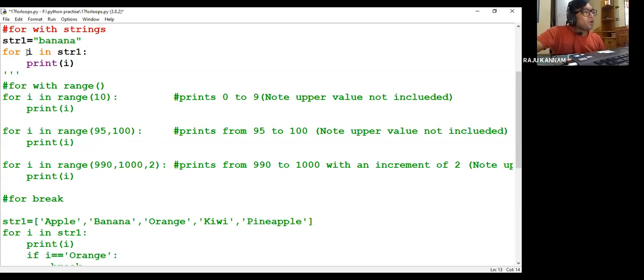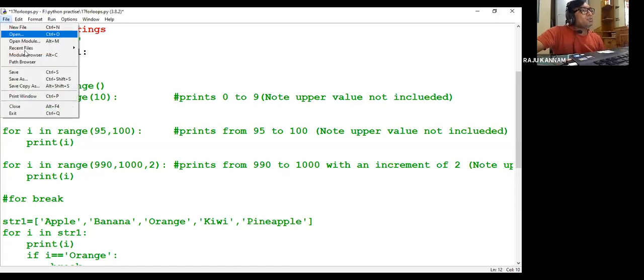Now what happens if I use the for loop for this? For i in str1, that means each and every character in str1. Here one string is there, banana, so this for loop will be repeated for each and every character in the specified string. First b will be printed, then i is automatically incremented, it points to the second character, a is printed, then n, then a, then n, a.